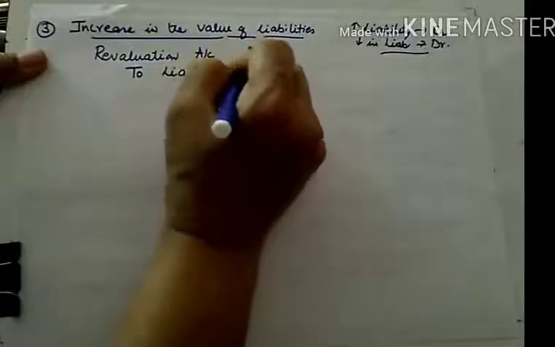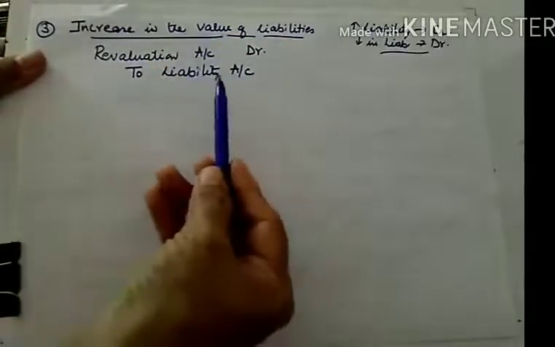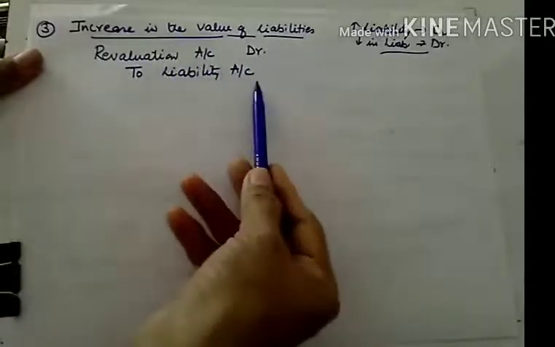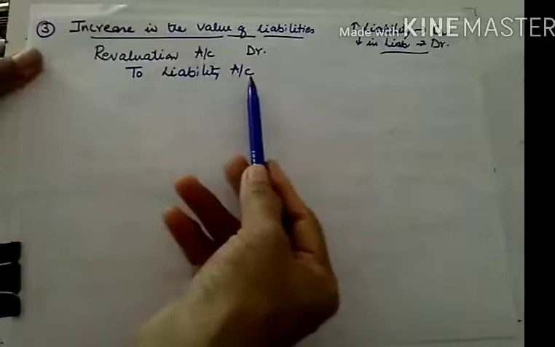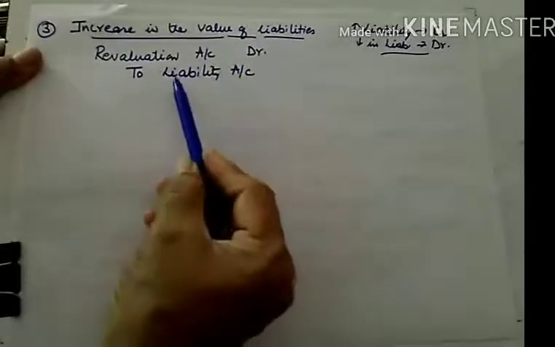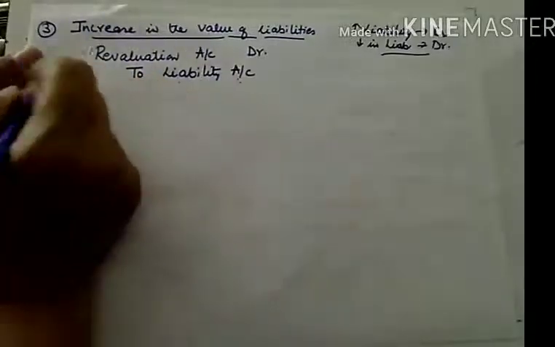For example, if there is an increase in creditors, then revaluation account debit to creditors. Increase in bills payable, revaluation account debit to bills payable. So whatever the name of the liability, you will simply write the name of that particular liability.